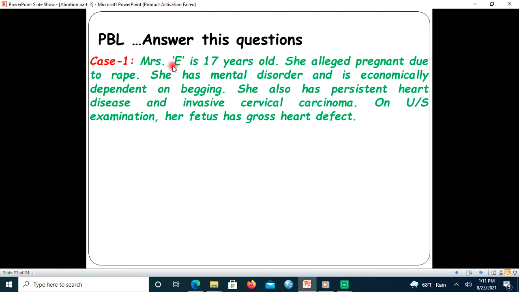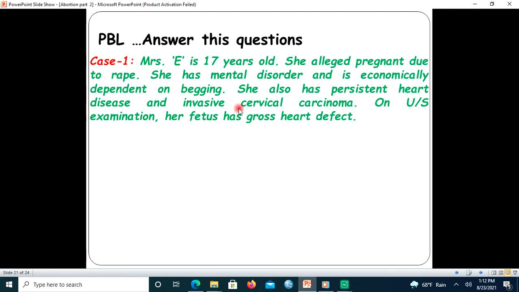One, she is a minor, that means she is less than 18 years. That is criteria one. The other, she alleged pregnancy due to rape. That is two. The other, she has a mental disorder and is economically dependent on begging. Three criteria. She has a medical condition that puts her at risk for death if the pregnancy continues.